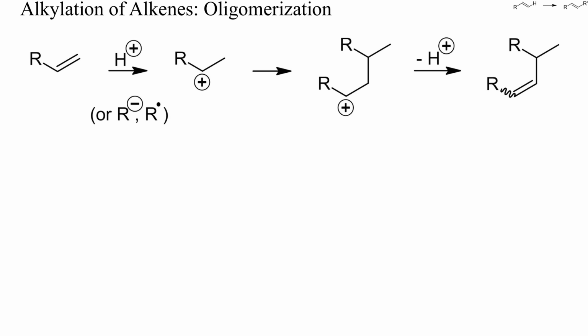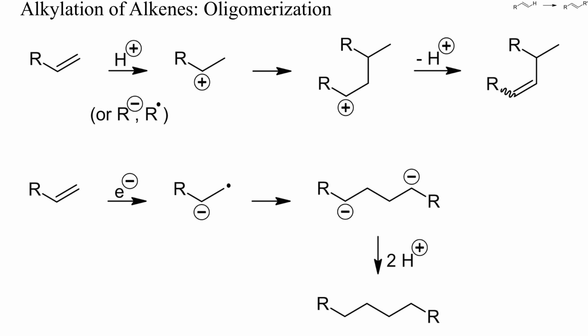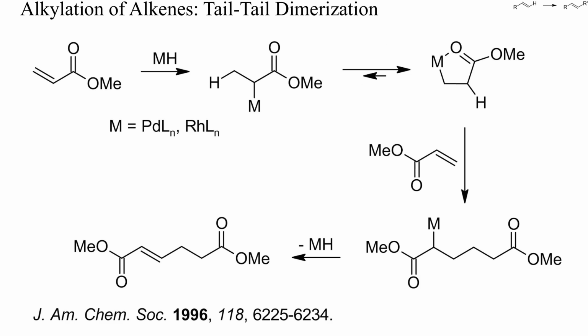Oligomerization can be promoted by acids, bases, or by radicals. Electron-deficient alkenes can also be dimerized to alkanes by electrochemical reduction, as sketched here. This reaction is used for the industrial production of adiponitrile and adipic acid esters. Alternatively, electron-deficient olefins can be dimerized catalytically to unsaturated adipates.